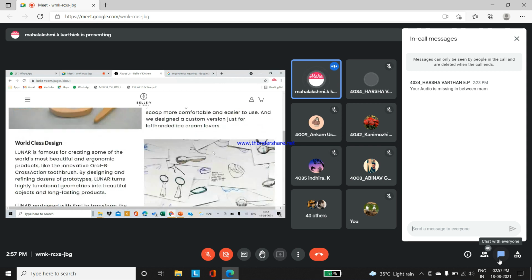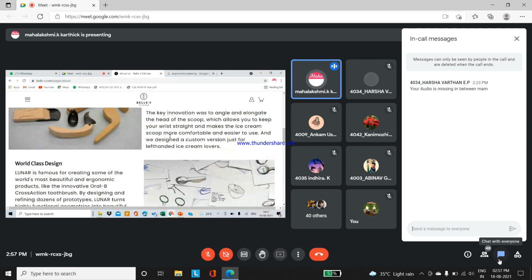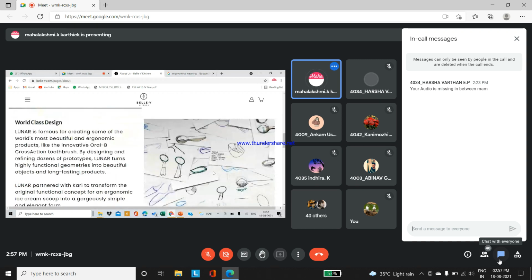So they have kept the customers like this, both right hand and left hand, where you should not just move your wrist; keeping your wrist straight, you take the content from the box. So see what steps are involved for a startup with product design and development. They have made many sketching works. They have analyzed with more sketch works. All this you learn in the unit-wise content, students, in your current semester paper. So this particular spoon is said to be a world-class design.